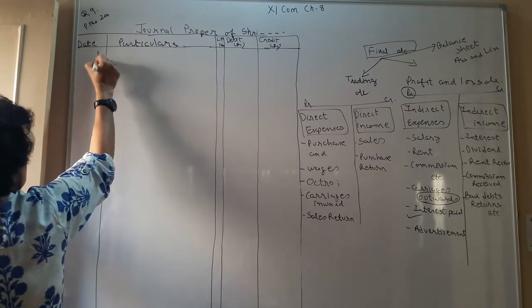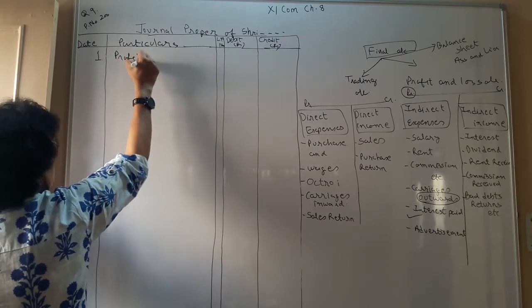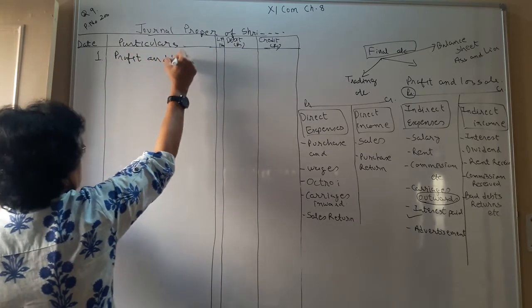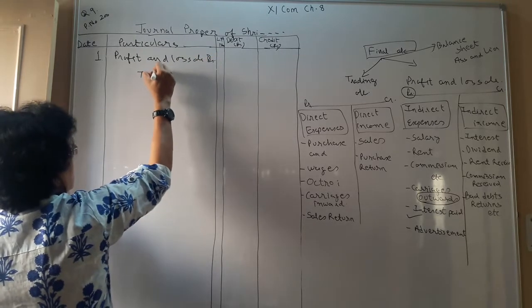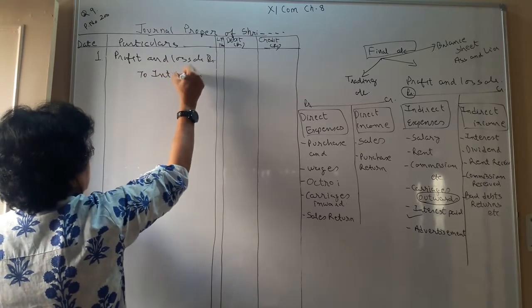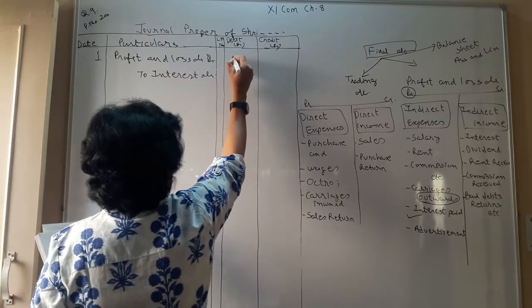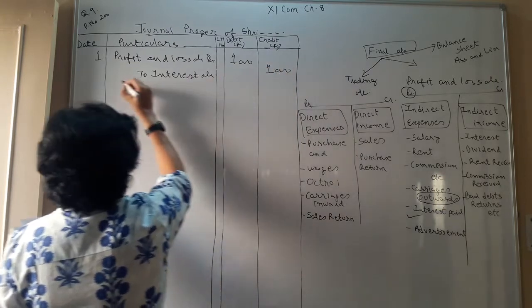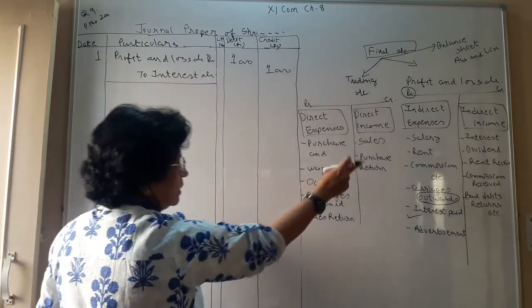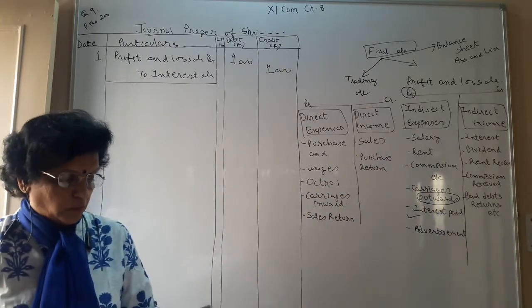So your first journal entry is profit and loss account debit to interest account, amount is rupees 1000. And the narration to be written is: being closing journal entry, transfer of interest to profit and loss account.